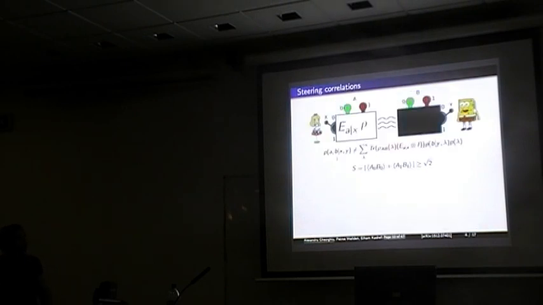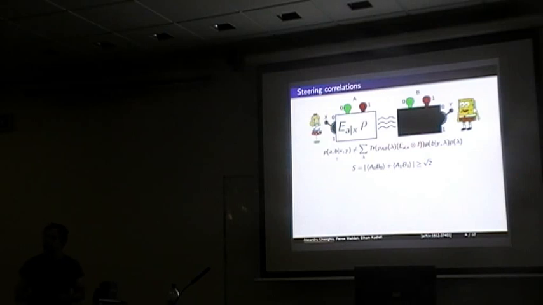Okay, so we've also seen yesterday a talk about steering. So the setting is very similar to that of the non-local setting, except that now we actually know what Alice is doing. So she no longer has a black box. We know exactly what measurement operator she's implementing, and we have some characterization of the dimensionality of her Hilbert space. And again, if either of these two equations are satisfied for their correlations, we say that we have steering correlations.